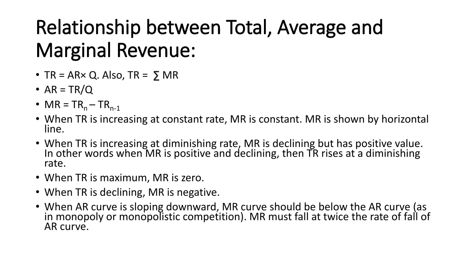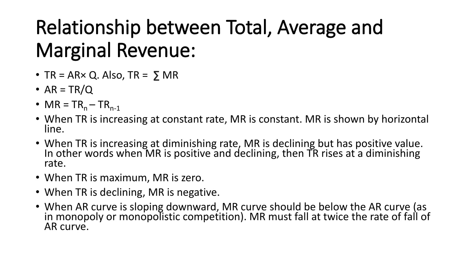Okay, next we will see the relationship between total, average and marginal revenue. So first of all, TR, that is total revenue, is equal to AR into Q, since AR is identical with price. Also, TR is equal to the sum of MR. When we add up marginal revenue, then we get total revenue. Then AR is equal to total revenue divided by quantity sold. MR, marginal revenue, is equal to total revenue of the nth unit of output minus total revenue of the (n minus 1)th unit. When TR is increasing at a constant rate, MR is also constant. MR is shown by a horizontal line.